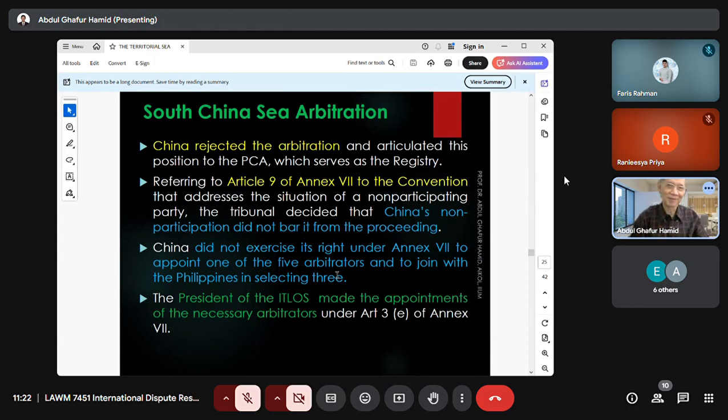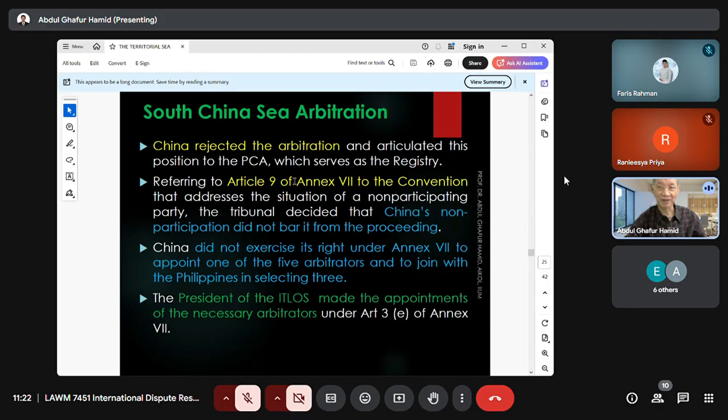China entirely rejected this arbitration procedure, and formally informed the Permanent Court of Arbitration. Because of China's non-participation in the arbitration, there are two parties in a dispute. One party initiated the arbitration, but the other party rejected it, meaning the other party doesn't want to participate in the arbitration. So that is why the arbitral tribunal, the PCA, has to rely on Article 9